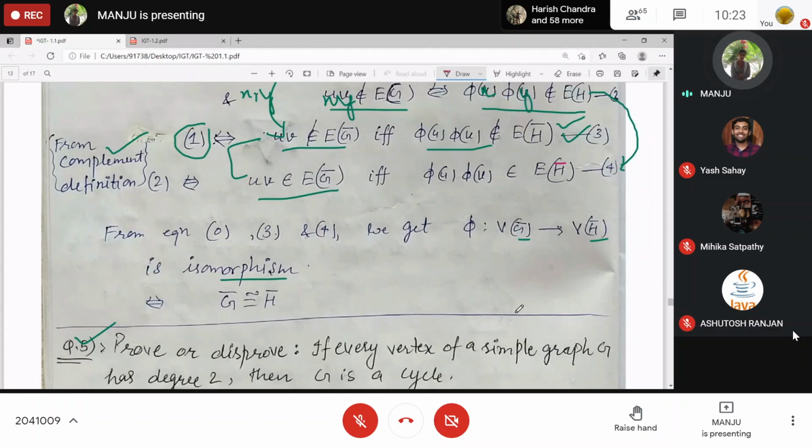If you agree, then prove it. Are you getting a graph G in which every vertex has degree 2? That is always a cycle. Is it true? Yes, ma'am, true. Sure, everyone?